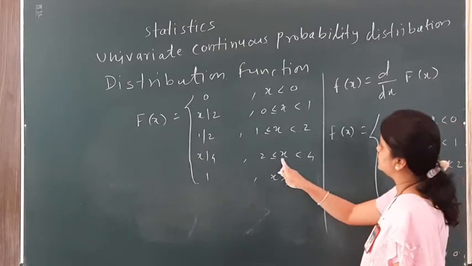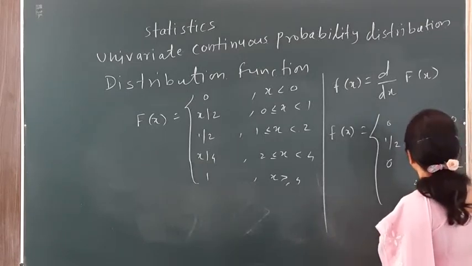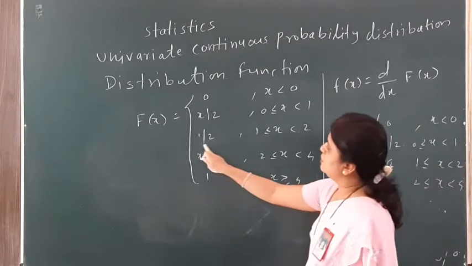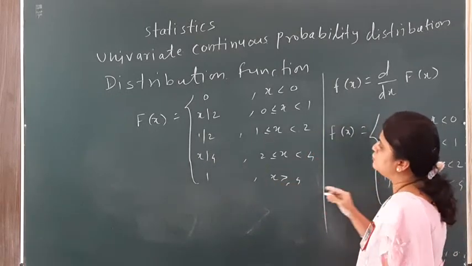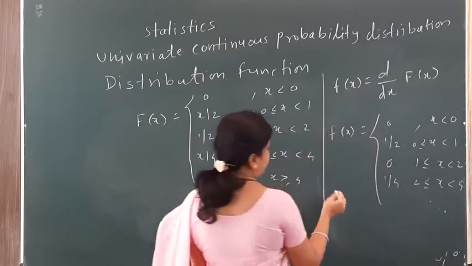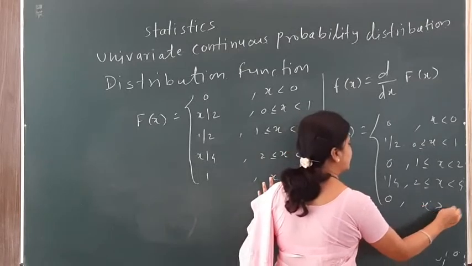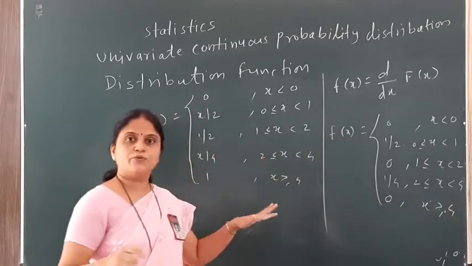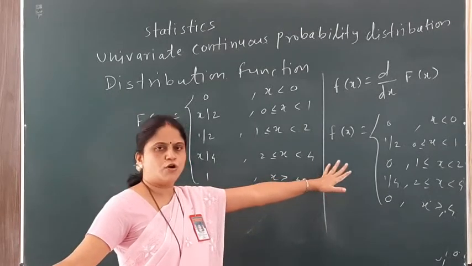Now the fourth range is x between 2 and 4, and the derivative of x by 4 is 1 by 4. Since the last value is again constant, the derivative is 0 only, and the range is x greater than or equal to 4. So for every range I can find the derivative.